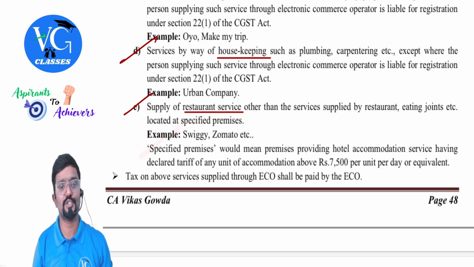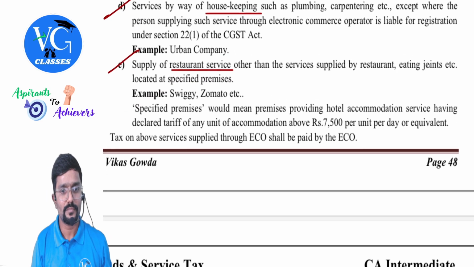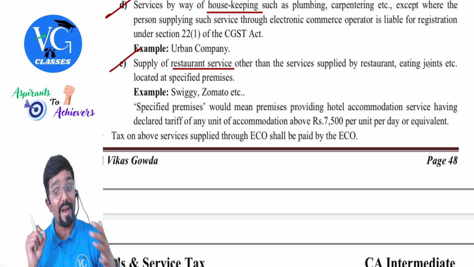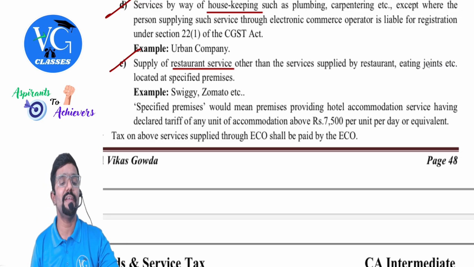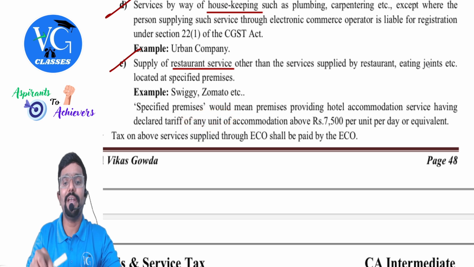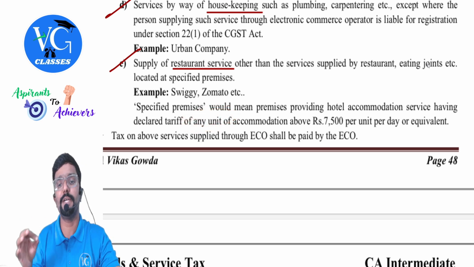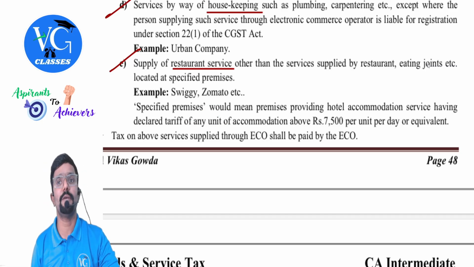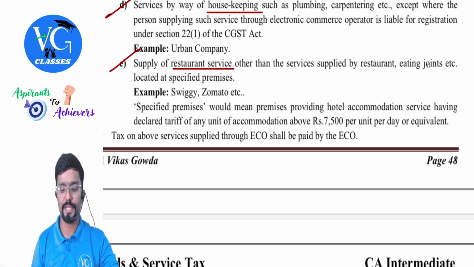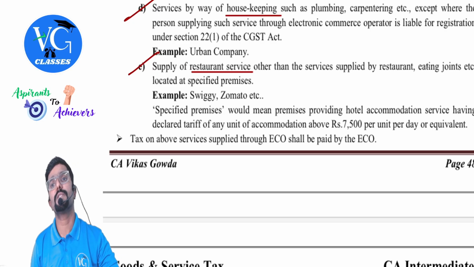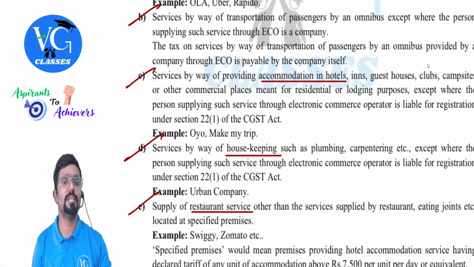Now what is specified premises? Specified premises would mean premises providing hotel accommodation service having declared tariff of any unit. Any unit means any room of accommodation above 7,500 per unit per day or equivalent. So it is more than 7,500 per day, guys. Okay, so tax on the above services supplied through an e-commerce operator shall be paid by whom? E-commerce operator, guys. In short, I call all this put together as what?